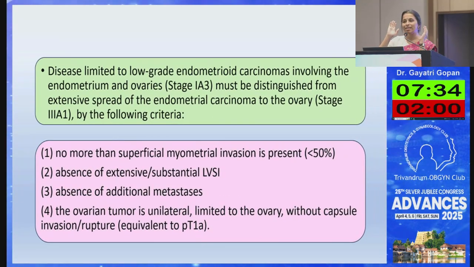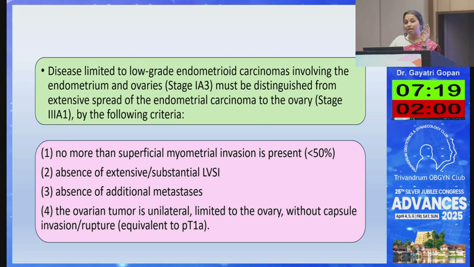Just one thing we need to remember, because we always have confusion when the endometrium and the ovary are involved, what stage it is. In this FIGO stage, it is clearly mentioned how to differentiate between 1A3 and 3A1. That can be identified: if there is no more than 50% myometrial invasion, likely to be 1A3, absence of additional metastasis, and if the ovarian tumor is unilateral, limited to the ovary, with no capsular rupture, again it is likely to be 1A3.